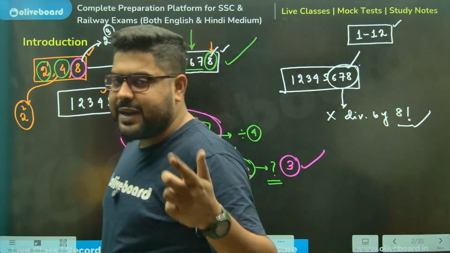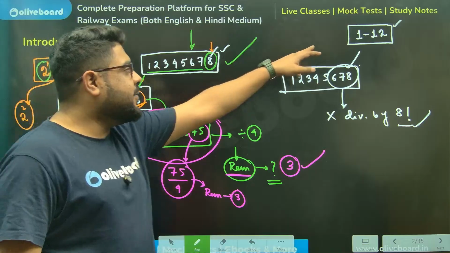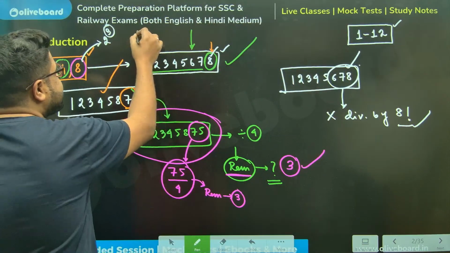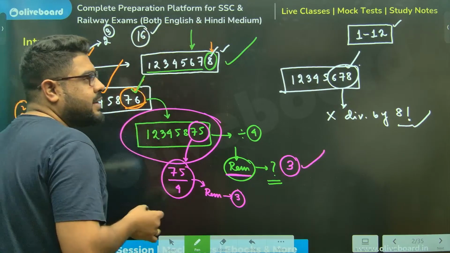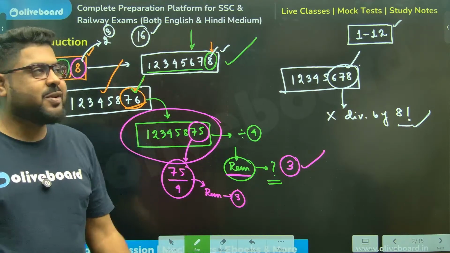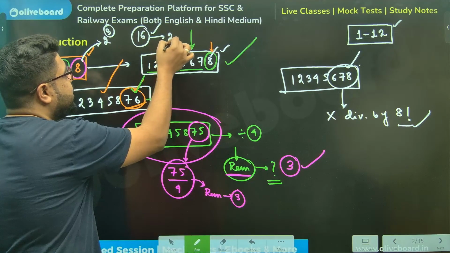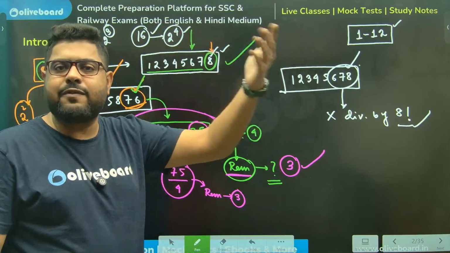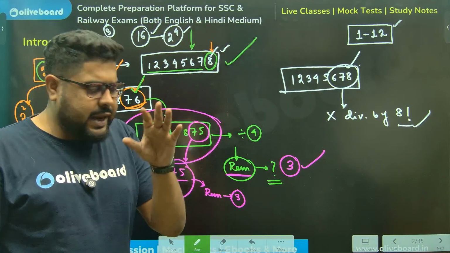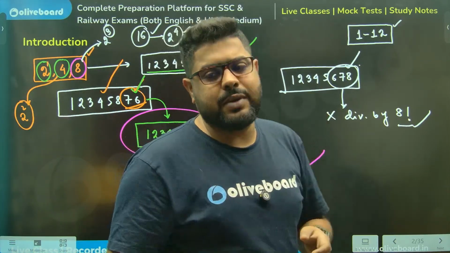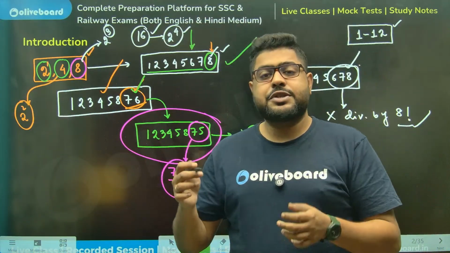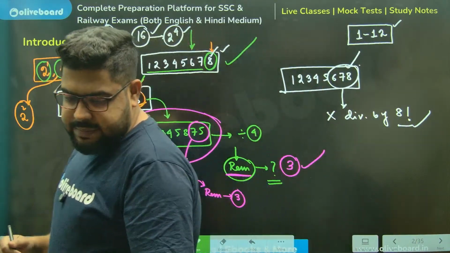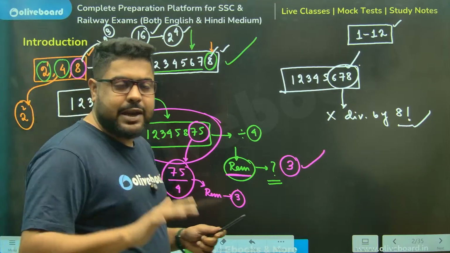Absolutely, Ashish. That was my next point. Sir, I told you we need 1 to 12. But if you learn the concept, you can expand it anywhere. So if somebody asks for something weird like 16, how many digits will you check? Because 16 stands for 2 to the power 4, you will check the last 4 digits. 32 is 2 to the power 5, so 5 digits, and so on. It will not give you much trouble if you understood the things. We understood 3 numbers, 2, 4, 8, done. Clear? Absolutely clear, sir.